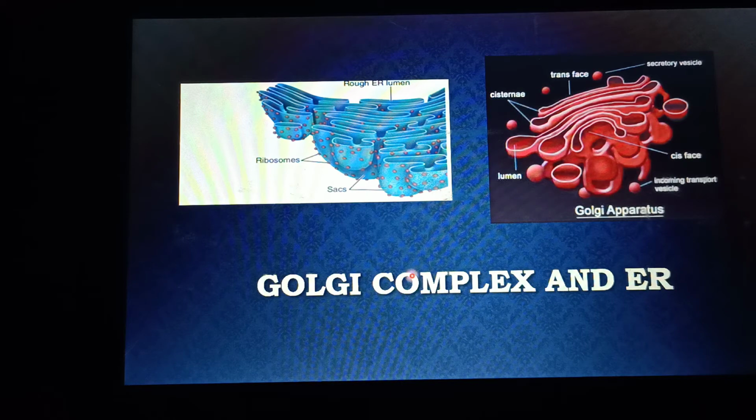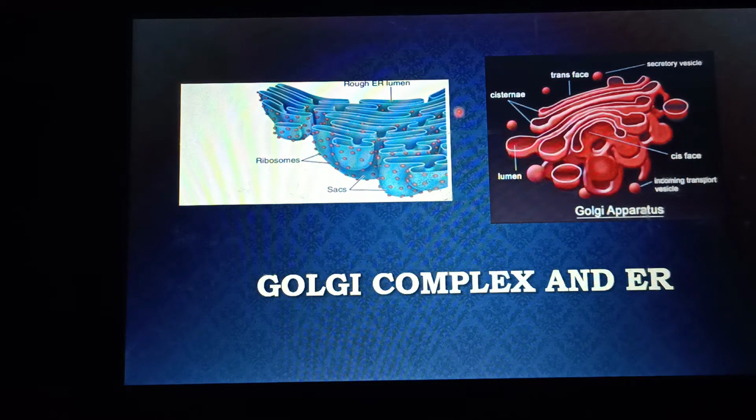Endoplasmic reticulum consists of two types. The first type is rough endoplasmic reticulum. The second type is smooth endoplasmic reticulum. Rough endoplasmic reticulum consists of sacs which are stacked or piled up together to form a huge molecular structure. Here you can see in the figure, this is rough endoplasmic reticulum. It is the rough endoplasmic reticulum's lumen, and these are the granular structures attached to these sacs, known as ribosomes, and these are sacs.